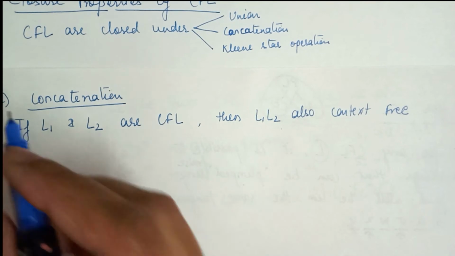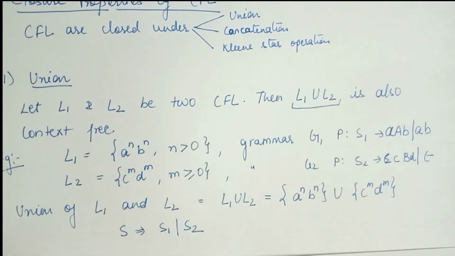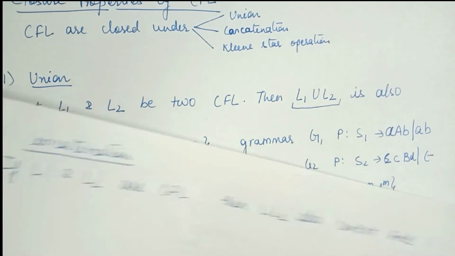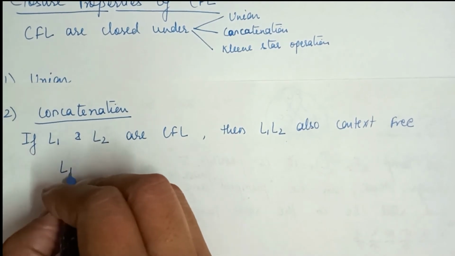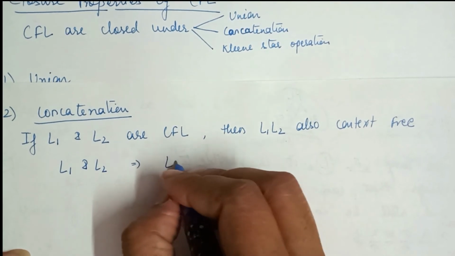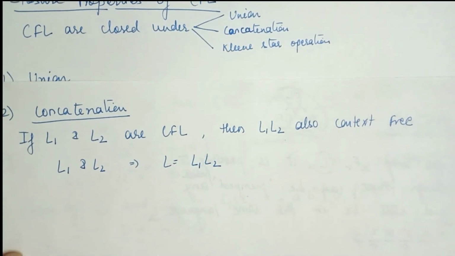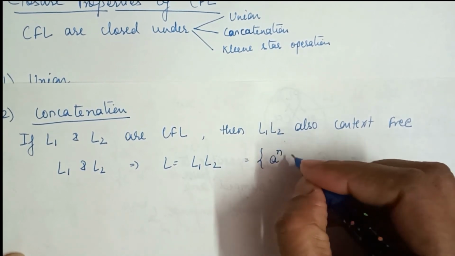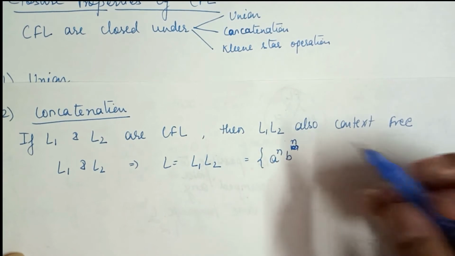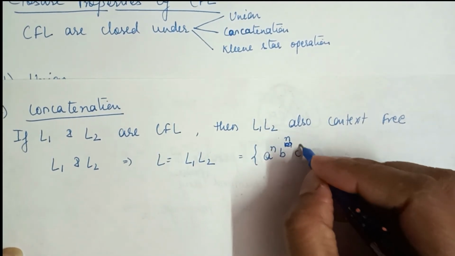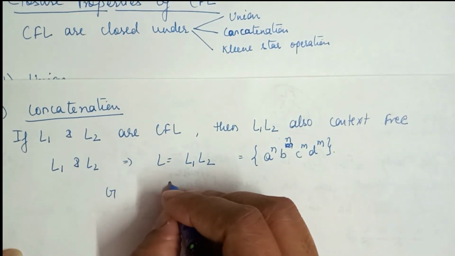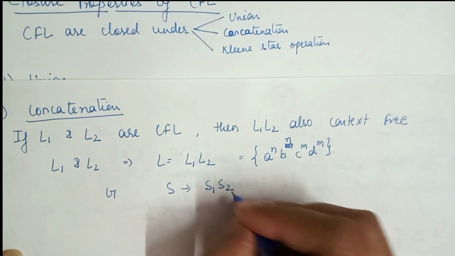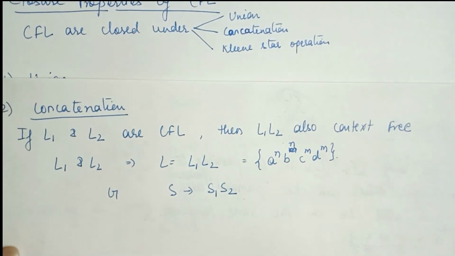Taking the same example as the union, L1 concatenated with L2 gives the language a to the power n, b to the power n, c to the power m, d to the power m, and the corresponding grammar G for the concatenation operation will have a production S, which can be derived as S1 concatenated with S2. So this is the concatenation operation.